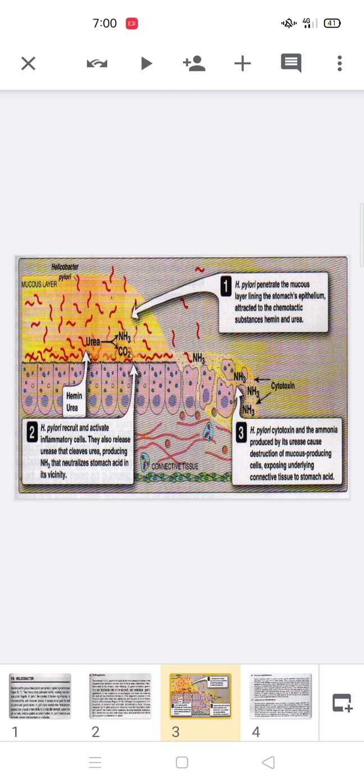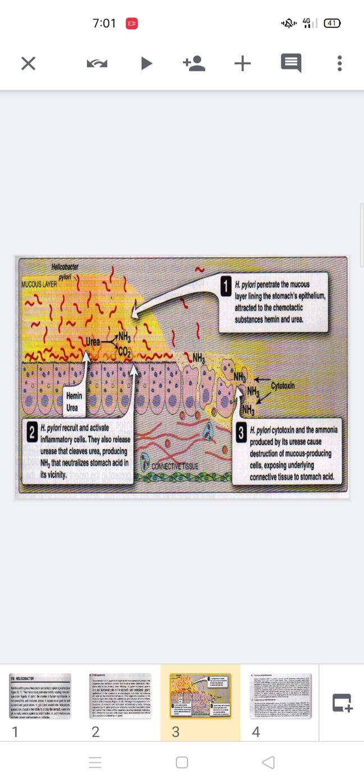Now, if you see this diagrammatic representation of the pathogenesis of H. pylori, the three basic mechanisms are diagrammatically shown in this figure. Number one, H. pylori penetrates the mucous layer lining the stomach's epithelium, attracted to the chemotactic substances heme and urea.